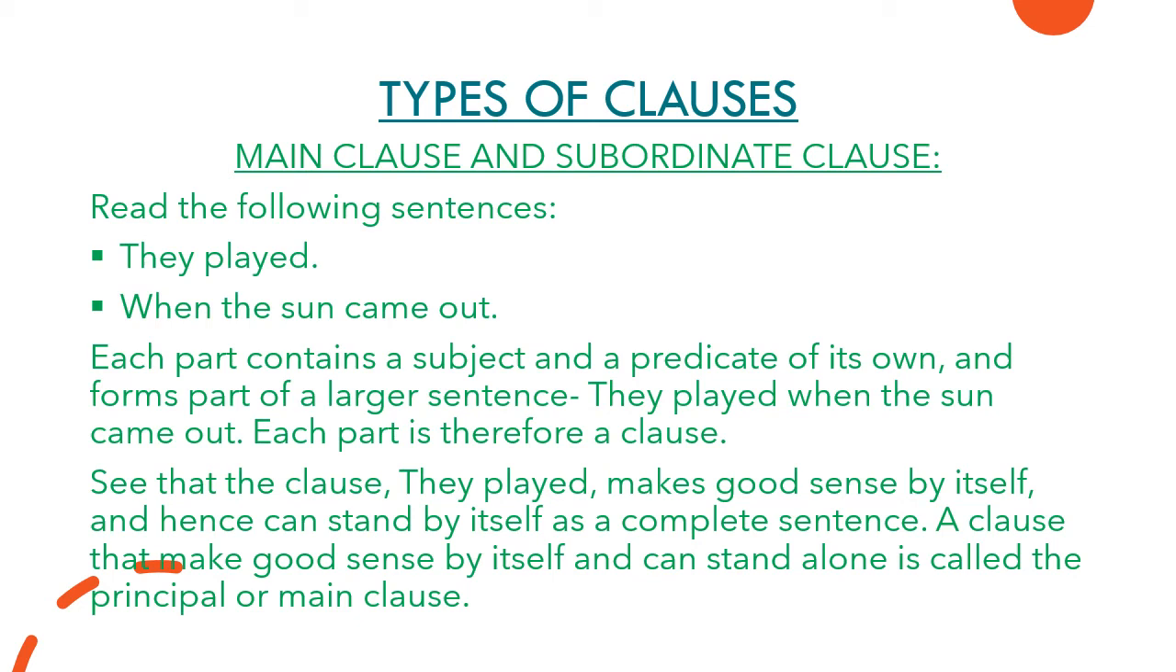So that sentence which can stand alone is called the principal or the main clause, which is not dependent on anyone. They played. That is making a complete meaning. That's a complete sentence, right? So that is the main clause. Clear to everyone? Moving to subordinate clause.